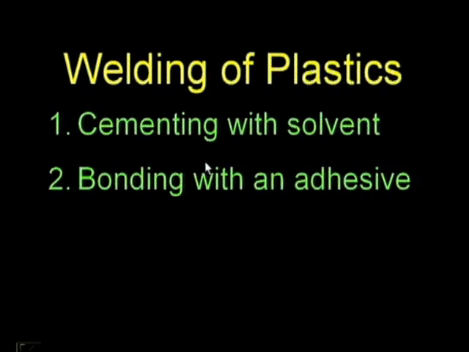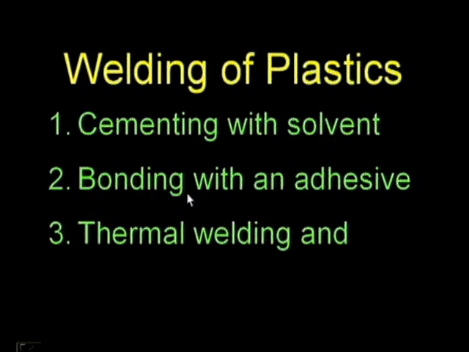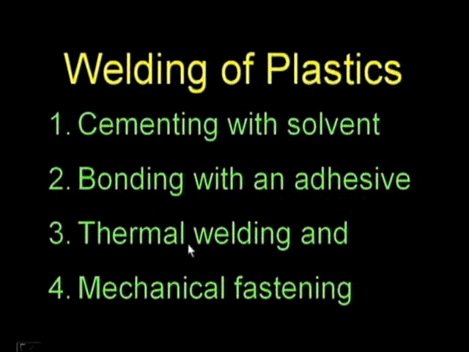So, what is welding, how it can be done, and why these precautions are to be taken, that I have told now. Now, let us go for how this welding of plastics will be done under the fabrication method. There are different types of welding of plastics. The first one is cementing with solvent, then bonding with an adhesive, thermal welding and mechanical fastening.